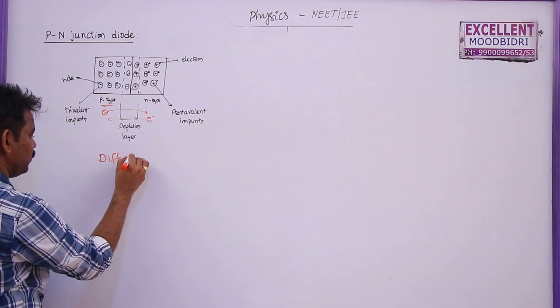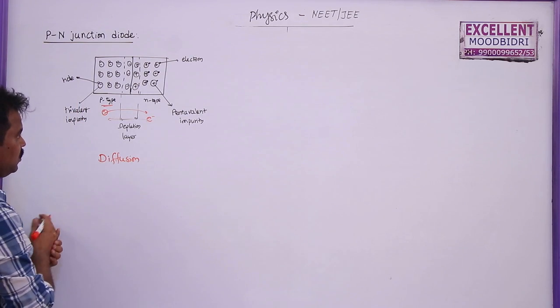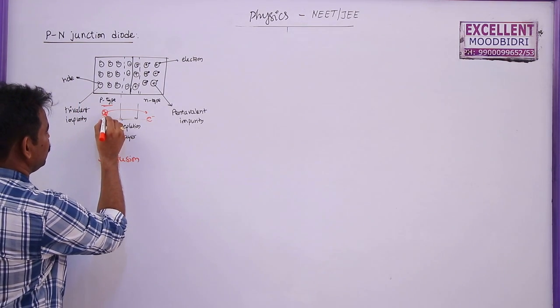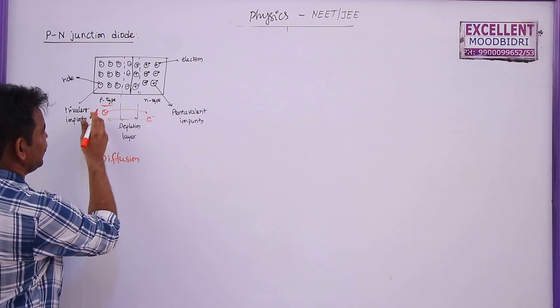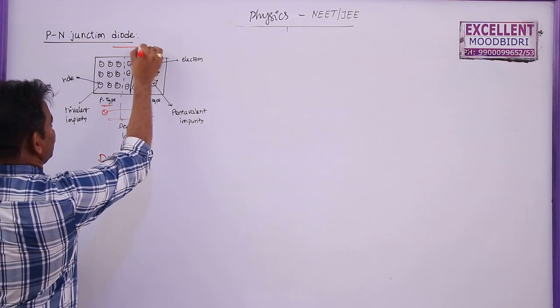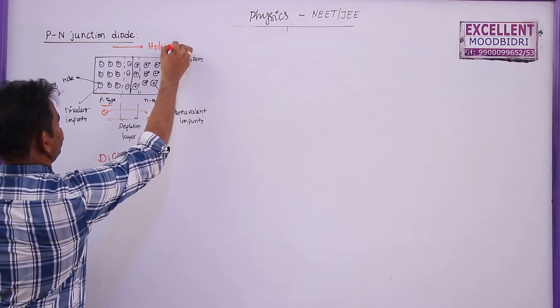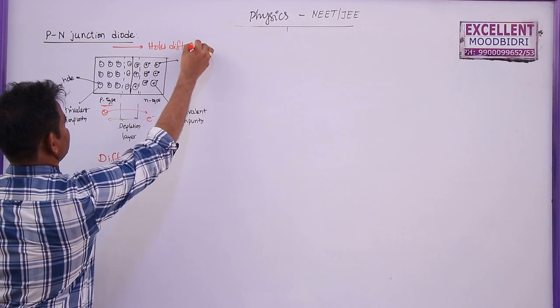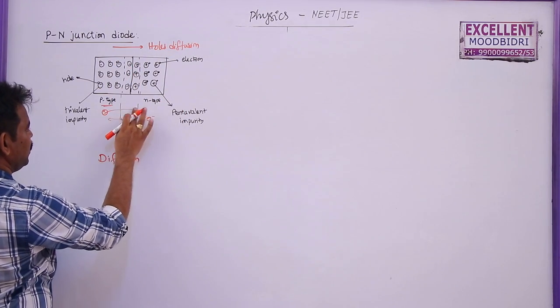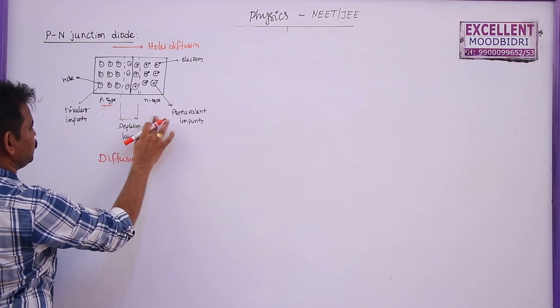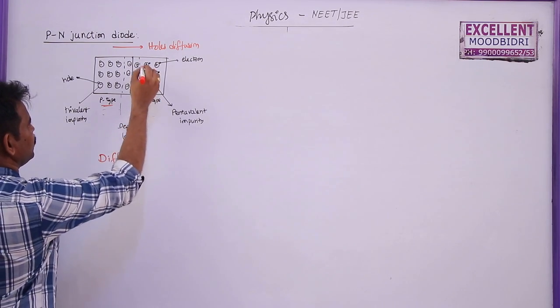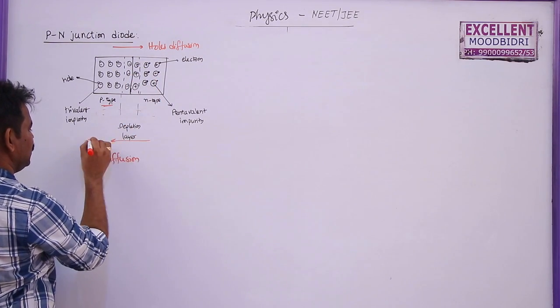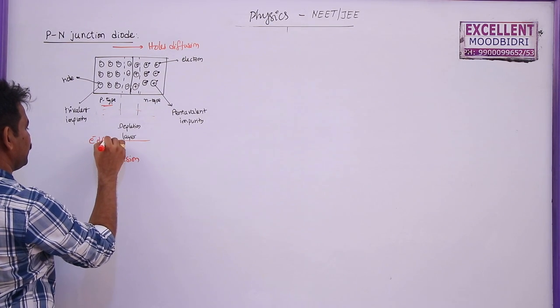So whenever a PN diode is formed, the holes are diffused from left to right. This is called hole diffusion, which takes place from the P to the N side, and electron diffusion takes place from the N side to the P side.